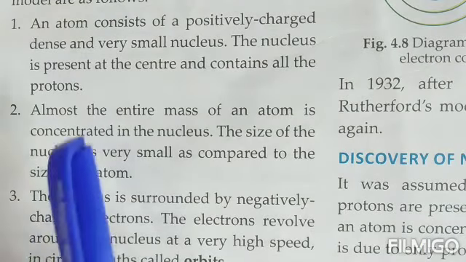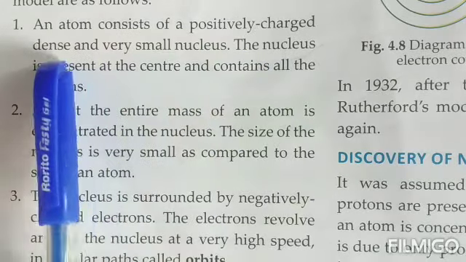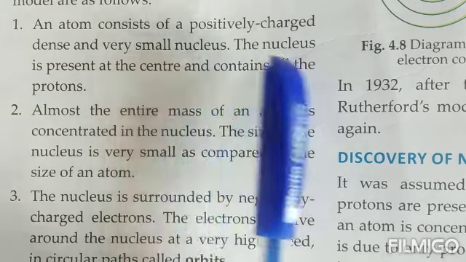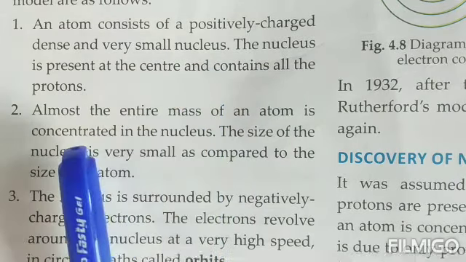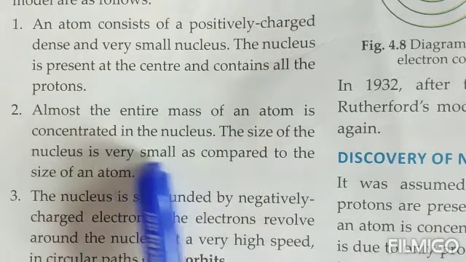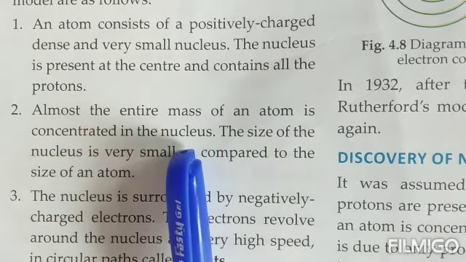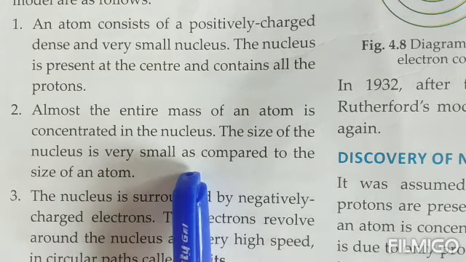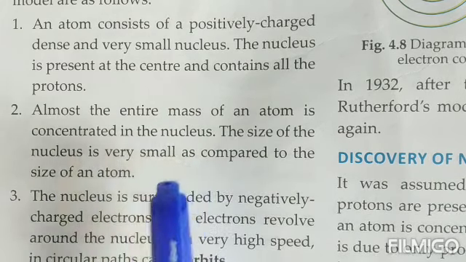So his conclusions were, children, an atom consists of a positively charged dense small portion which is known as the nucleus, and it is present right in the center. The entire mass of an atom was concentrated in the nucleus. That means the complete mass of an atom is actually the mass that is found in the nucleus only. The size of the nucleus is very small compared to the size of an atom.